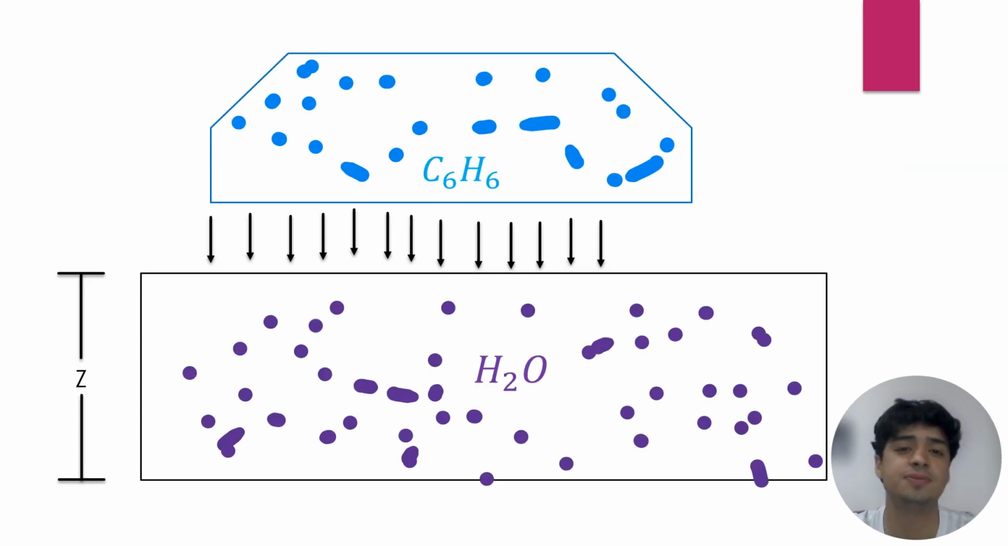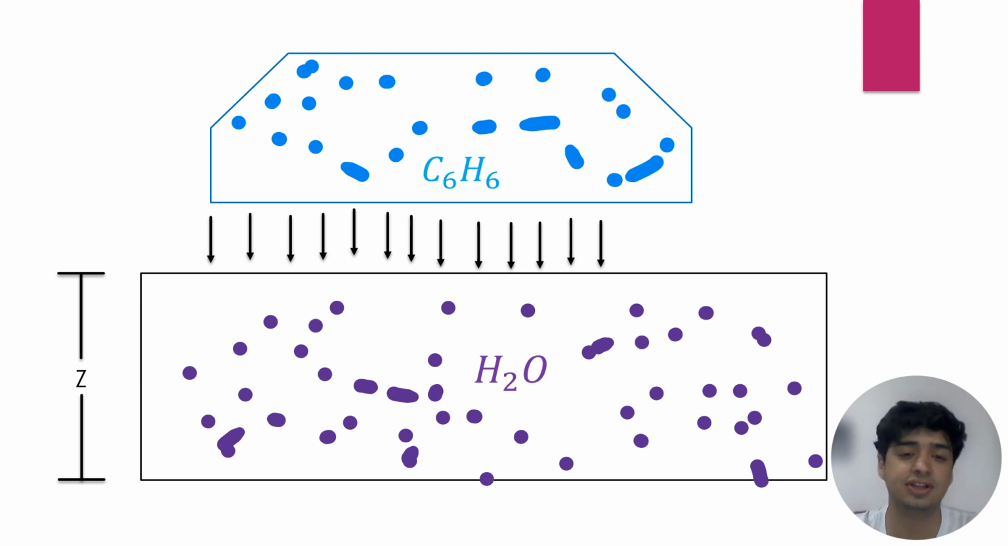So for this part, I will do a small drawing that we can see in the presentation. That we can see here is the benzene, how it's going down in one dimension only, that is the z, and it's going to the ground that is full of water.